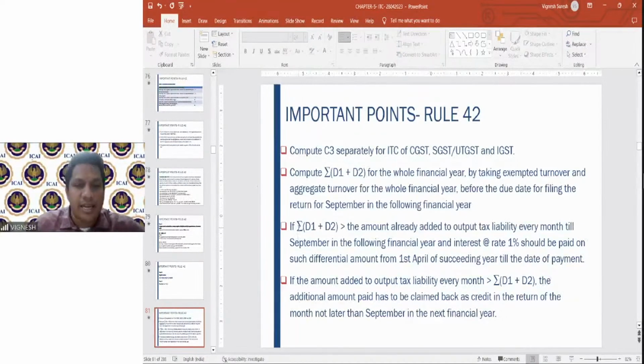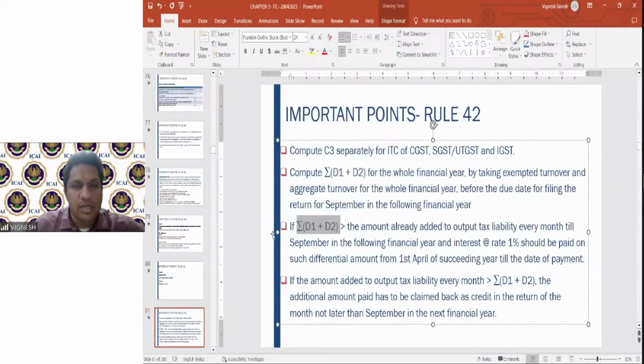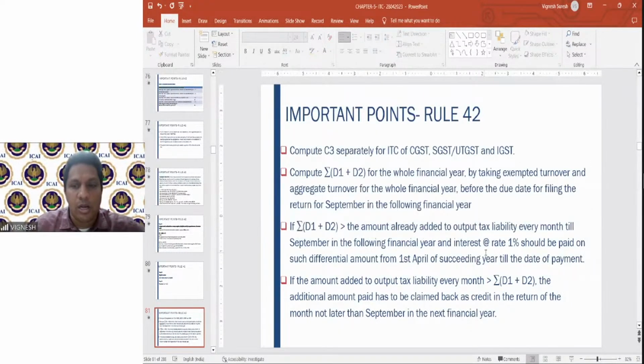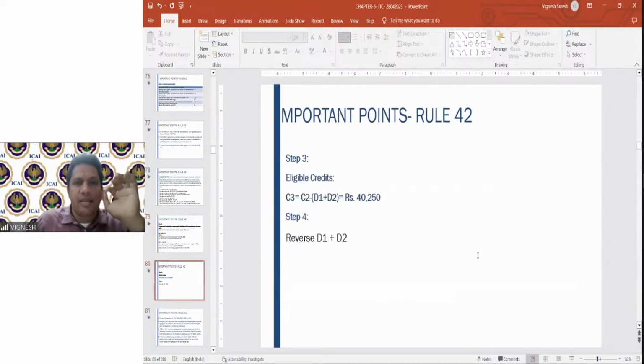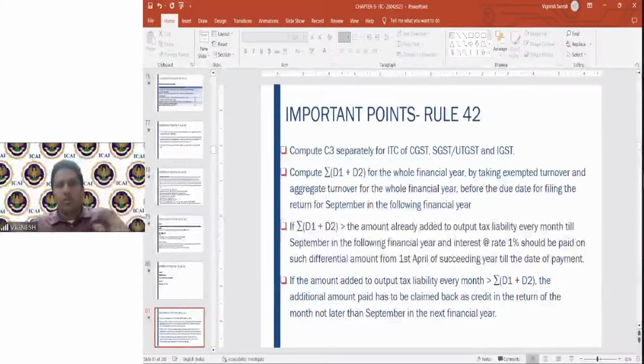Once you calculate D1 and D2 for the entire year, if it is more than the amount already added to the output tax liability every month, then D1 and D2 is the ineligible credit. D1 is for exempt and D2 is for non-business. You have to do this exercise every month, and at the end of the financial year you do the total D1 and D2 for the entire year, taking the exempt turnover and total turnover for the total year.